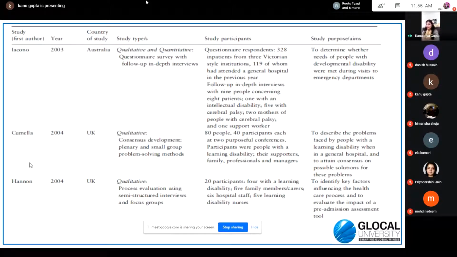Another important thing when you make this table is that you should always remember to use the most recent studies. Like if it is 2020, you should have all the studies of 2020 up to the past 5 to 6 years. And importantly, the base papers. Base papers means when that particular area was studied and published in the beginning. What was the first paper which introduced this particular subject in academics? What was the meaning of that person who introduced this in academics? What was his objective? What did he want to find out? You need to find those base papers also.